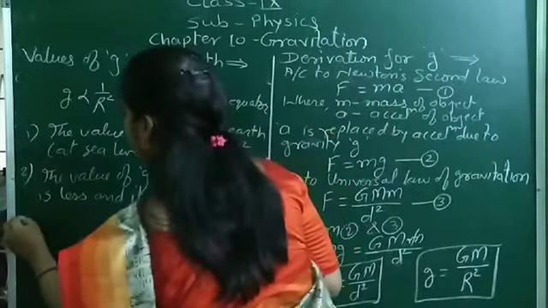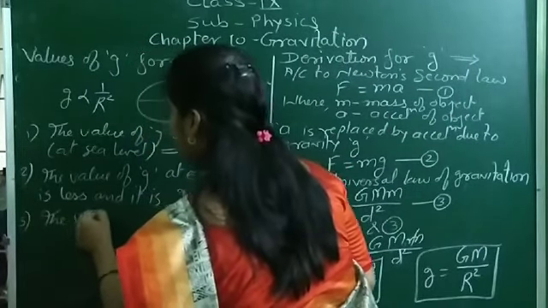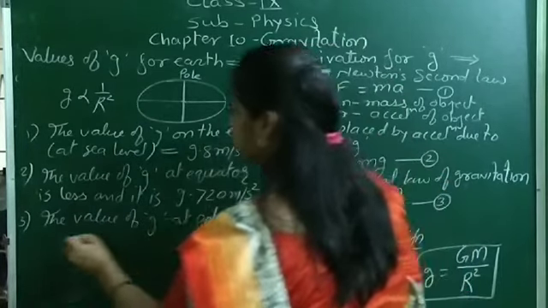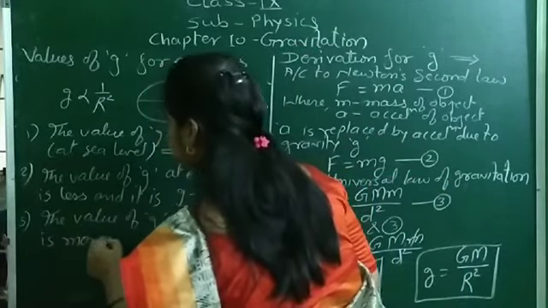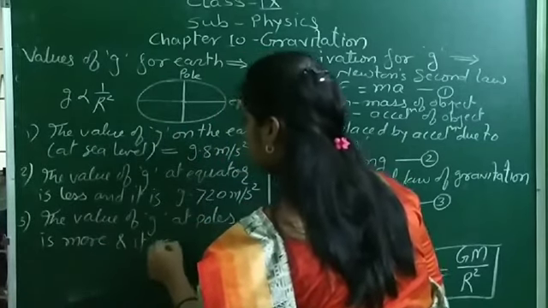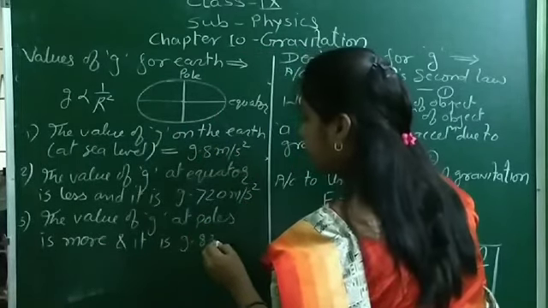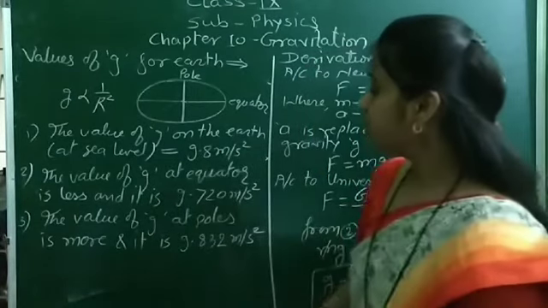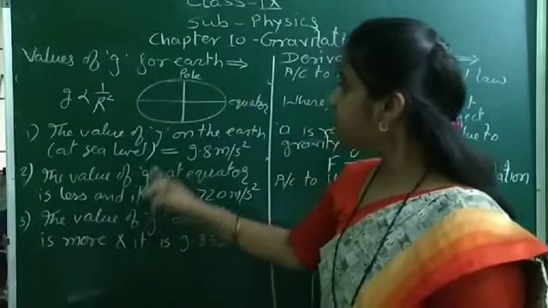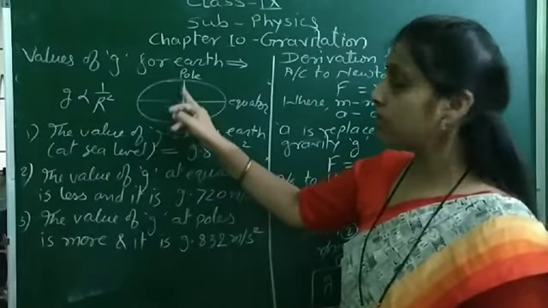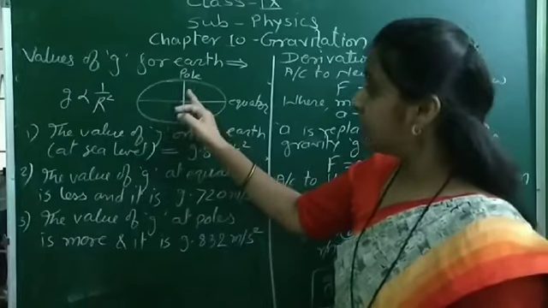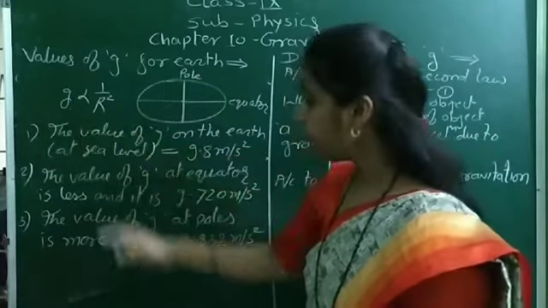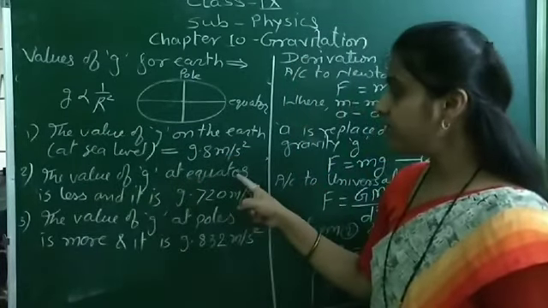Now what about the value of G at poles? The value of G at poles is more, and it is 9.832 meter per second square. So the value of G at poles is more. Why? Because the radius along pole is less, and therefore the acceleration due to gravity will be more, and therefore the value of G at equator is less.